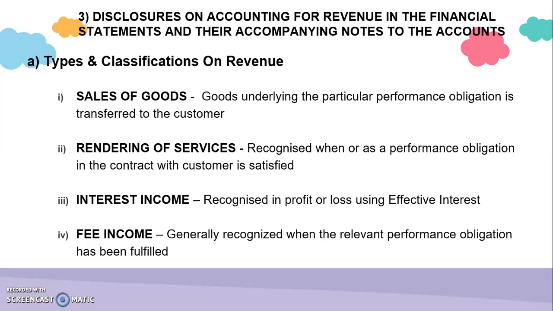First one is sale of goods, recognized when the good underlying the particular performance obligation is transferred to the customer. Second, rendering of service, recognized when or as a performance obligation in the contract with the customer is satisfied. Third, interest income, recognized in profit or loss using the effective interest method. Fourth, fee income, generally recognized when the relevant performance obligation has been fulfilled.